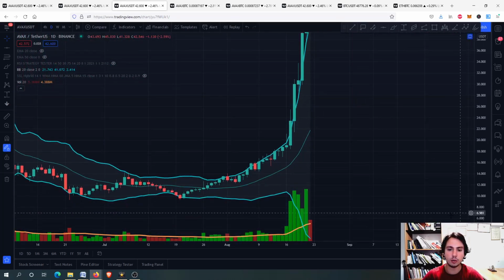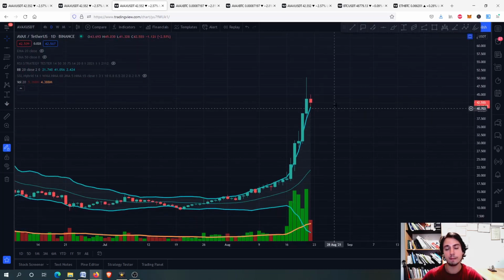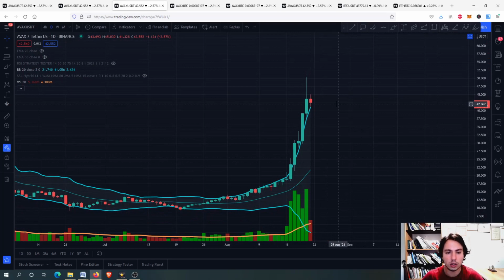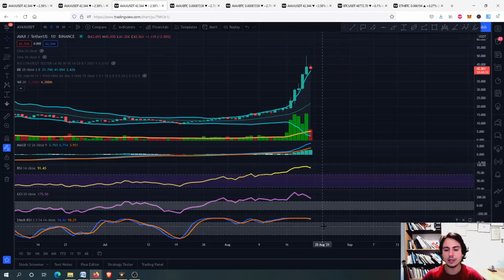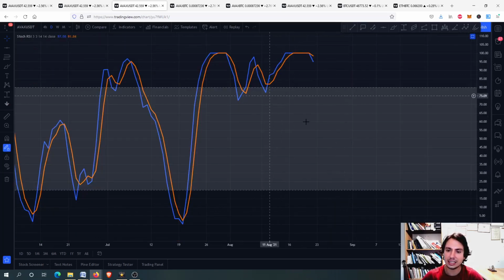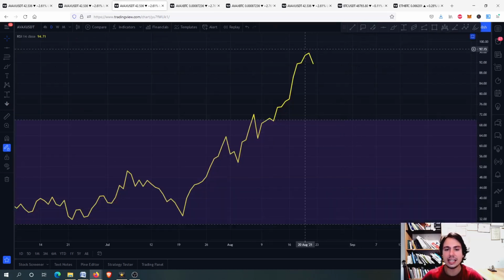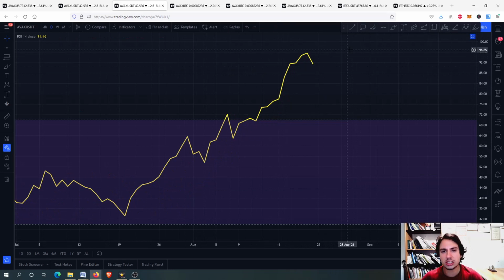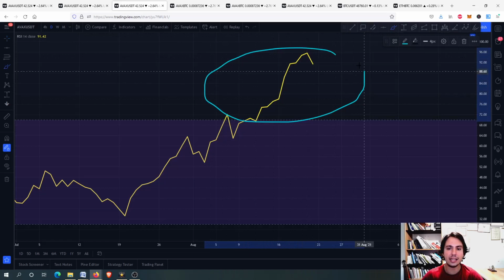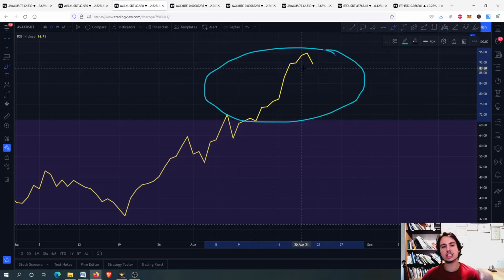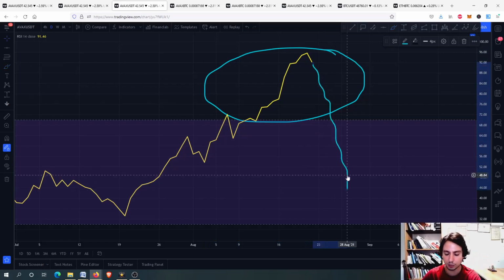But on an impulsive wave, we just ride the top line without caring if we are on the top line of the Bollinger Bands. So for now, we are not having a risk and we just ride the top line of the Bollinger Bands. You can see that on the daily frame, the stochastic RSI is in an overbought, the commodity channel index is in an overbought as well, and the RSI is in an overbought situation. This is not something that we should be worried about. If it was a normal market, then this would be a fake-out pump or something that we should be scared of, and it would just go down immediately afterwards.